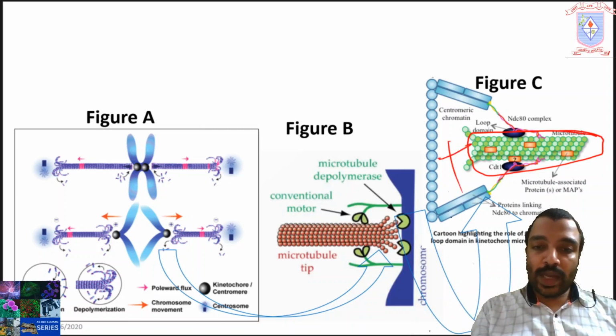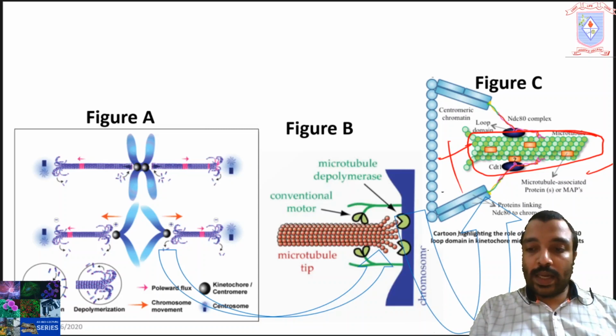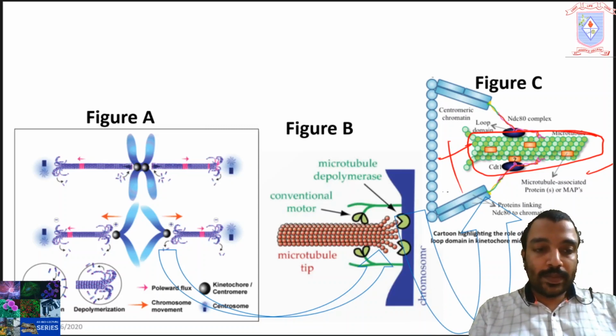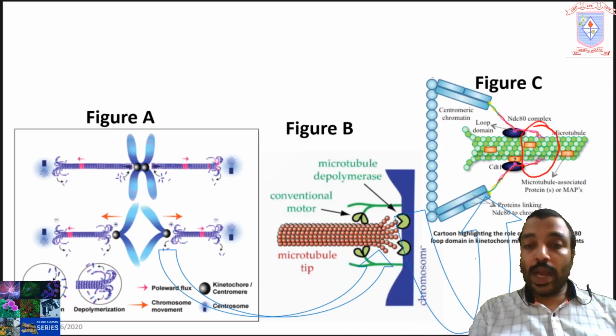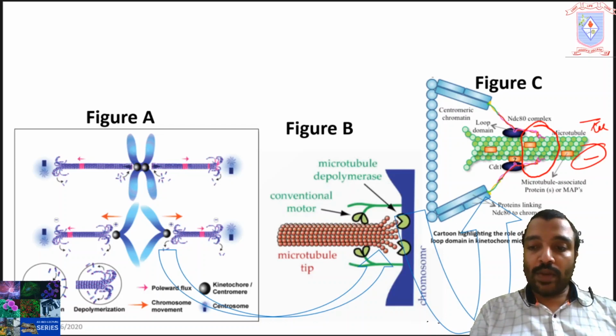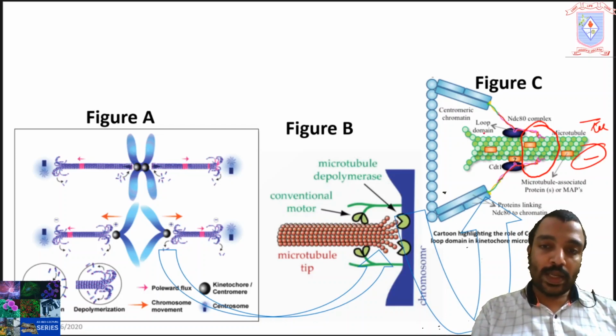This is the plus end, this is the minus end, and the location of attachment of inner kinetochore and microtubule is a little bit towards the minus end, just after the length of a few tubulin monomers.